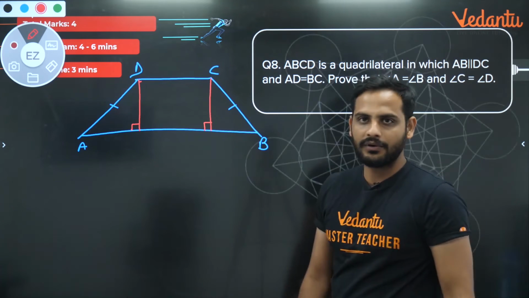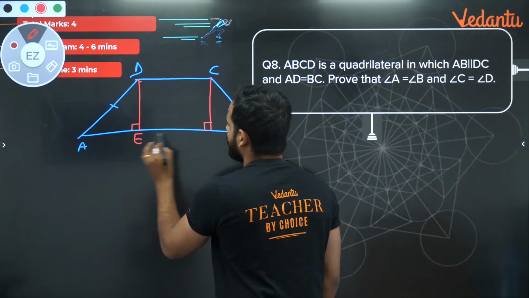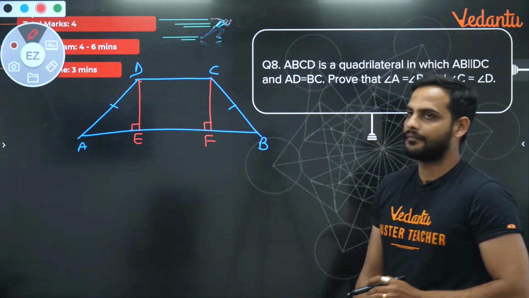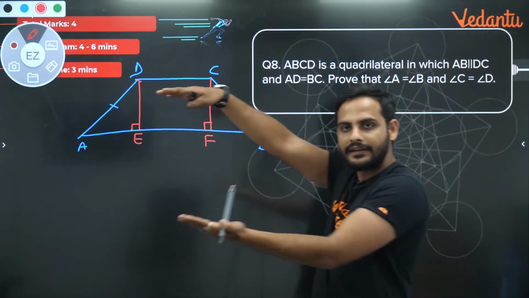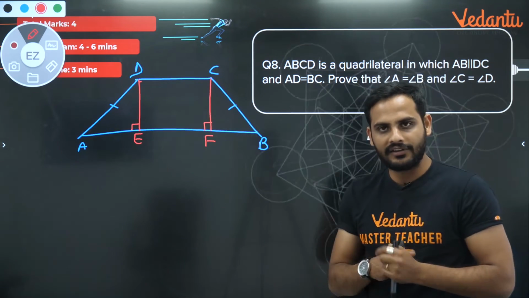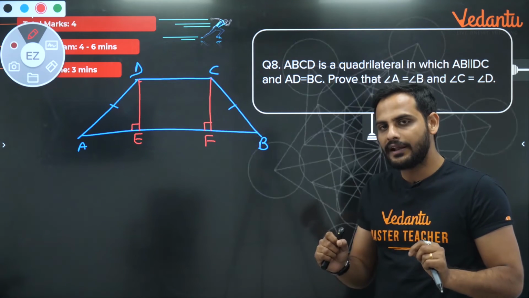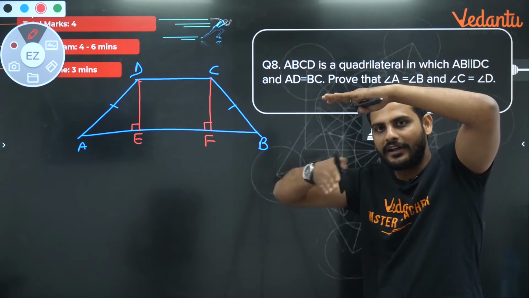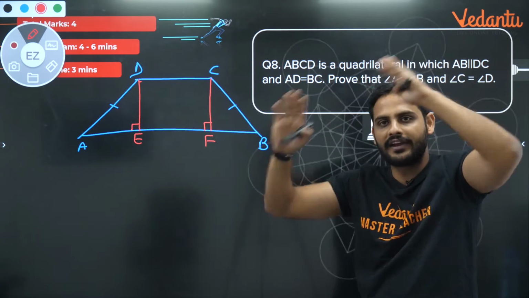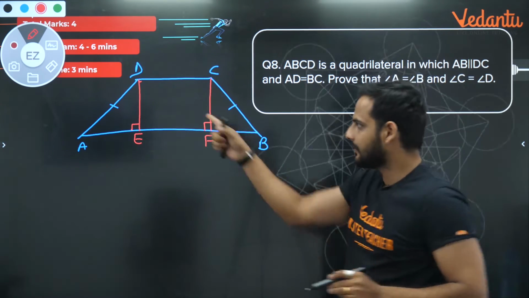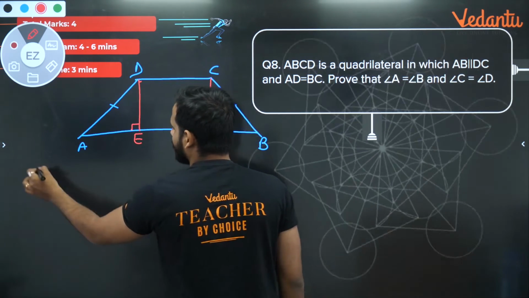We will drop perpendiculars on AB, let's say DE and CF. Correct? Now we know, bachcho, that the distance between two parallel lines is always equal. So no matter how many perpendiculars you draw between two parallel sides, all the perpendiculars will be of equal length. So here I can say by construction